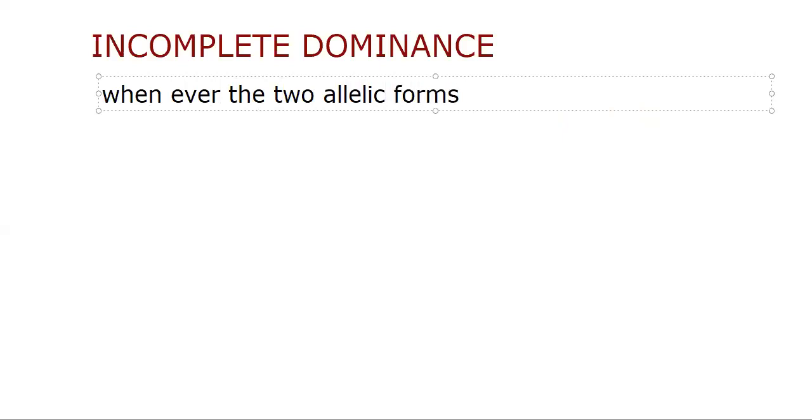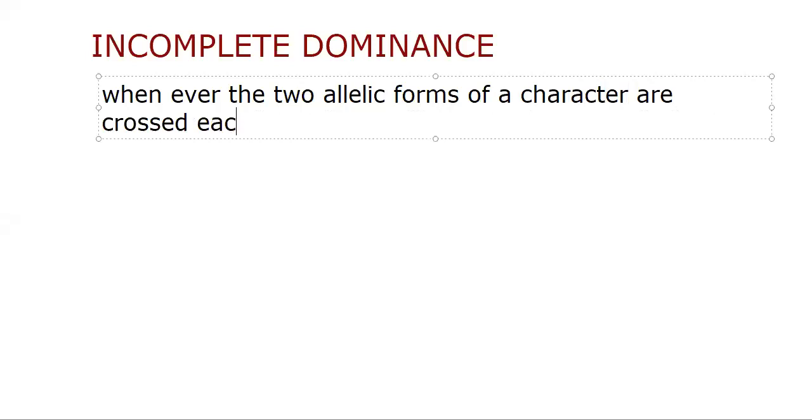Whenever the two allelic forms of a character are crossed with each other, only one allelic form should come for expression. This is according to Mendel's law of dominance. But in incomplete dominance, both forms try to express, but no single allelic form comes for expression. A mixed expression comes.